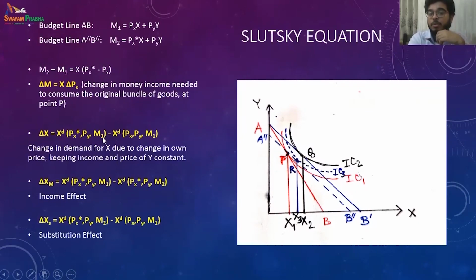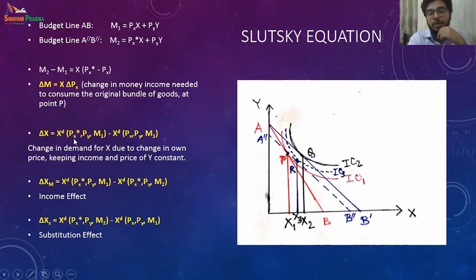Now you may wonder why M1? It could be M2 over here. No, here with the change in price, the money is the same. So we are not adjusting the money, right? M2 is A double prime, B double prime. So over here we are not adjusting the money, keeping the money income or the budget the same.